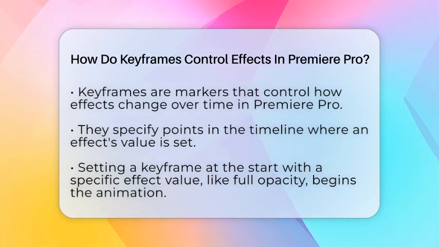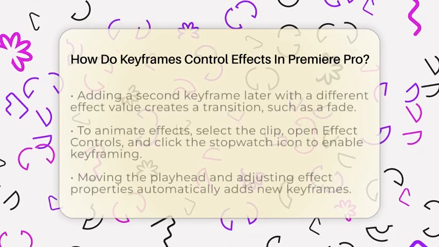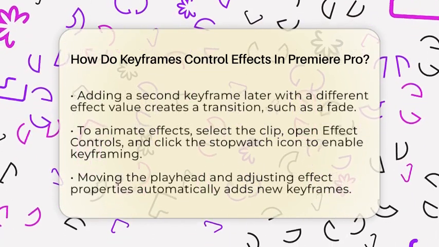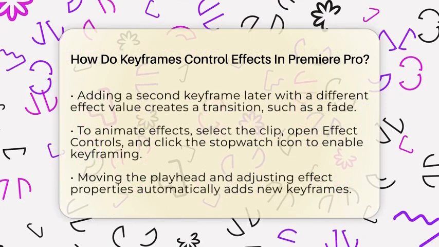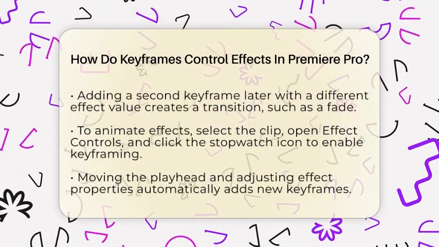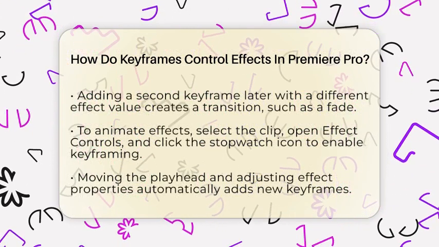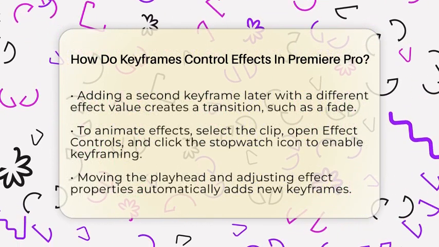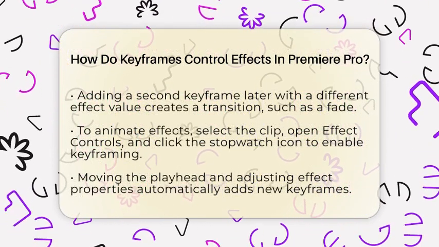To use keyframes, you first select your clip in the timeline. Then, open the Effect Controls panel. Find the effect you want to animate, like position, scale, or opacity. Click the stopwatch icon next to that effect to turn on keyframing. This creates your first keyframe at the current playhead position with the current effect value.